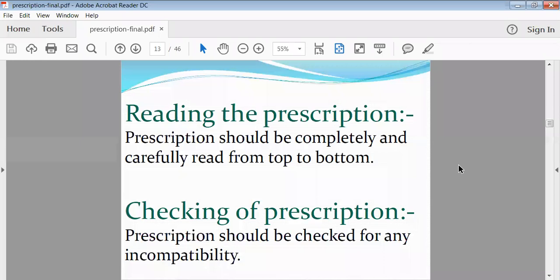If you give another type of drug, sometimes toxicity may appear. So likewise, the pharmacist must confirm the name of the drug also. And if he is not getting a clear idea from the prescription, then he must consult the physician regarding which drug has been prescribed.